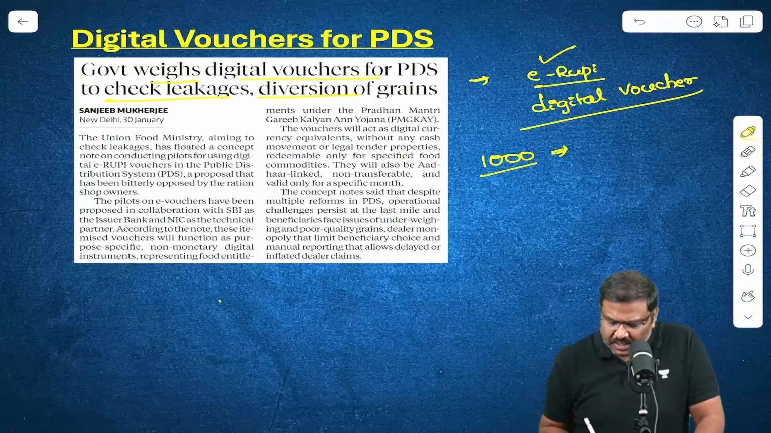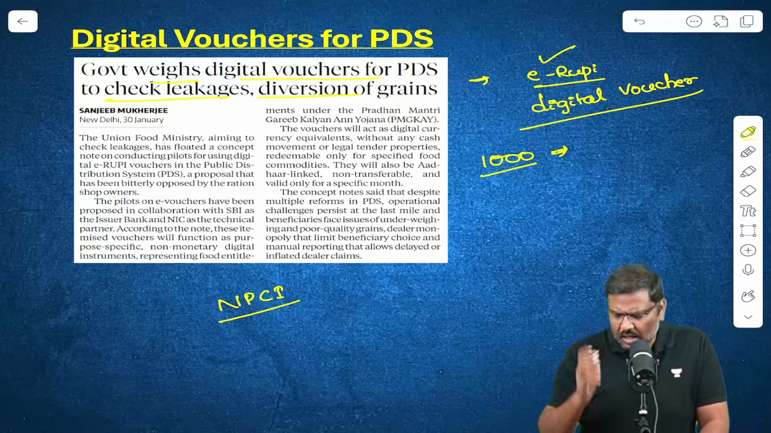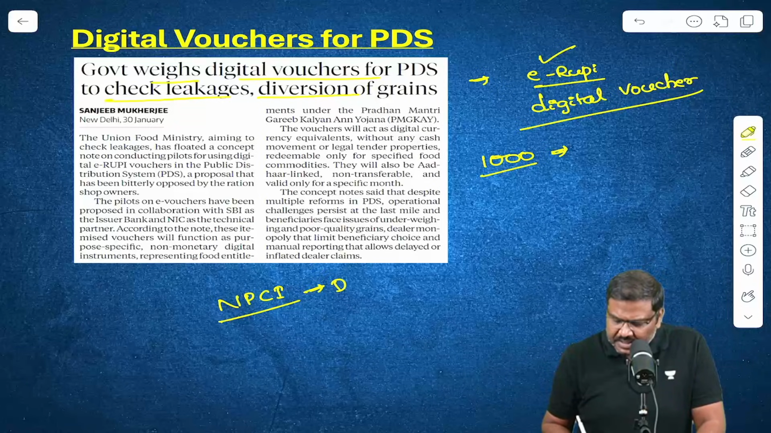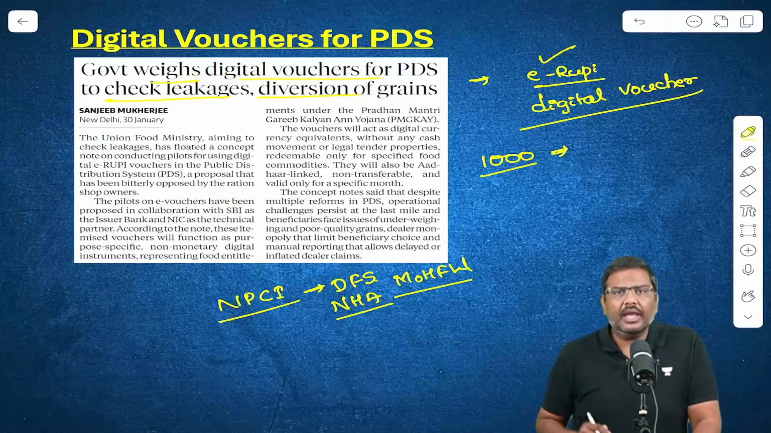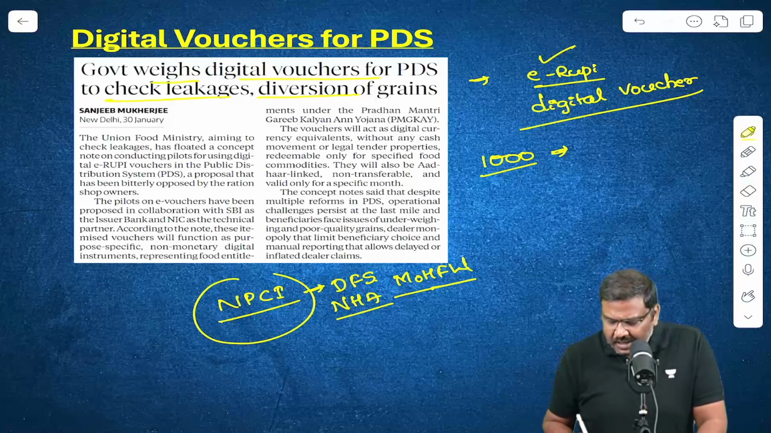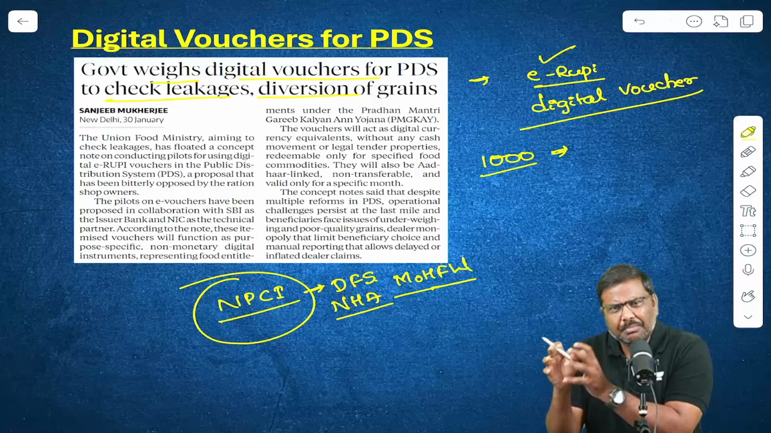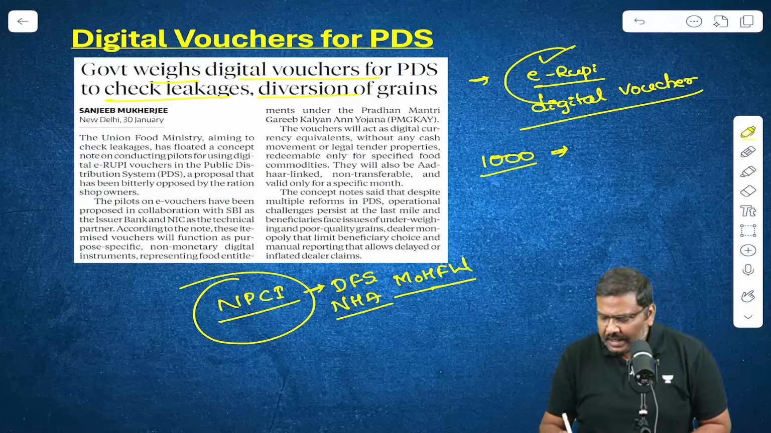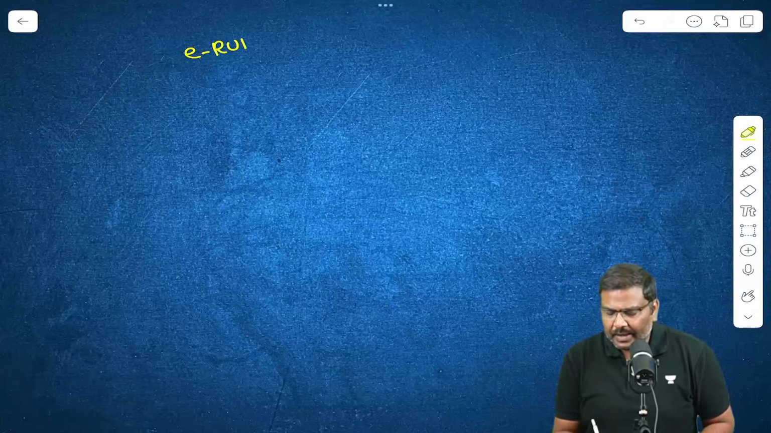There is a new system that has been developed by the National Payments Corporation of India (NPCI), along with other entities such as the Department of Financial Services, the National Health Authority, as well as the Ministry of Health and Family Welfare, MoHFW. So these entities have come together, mainly led by NPCI. They have developed a new system which is dependent on the UPI platform. And this new system is essentially called e-RUPI, electronic rupee.